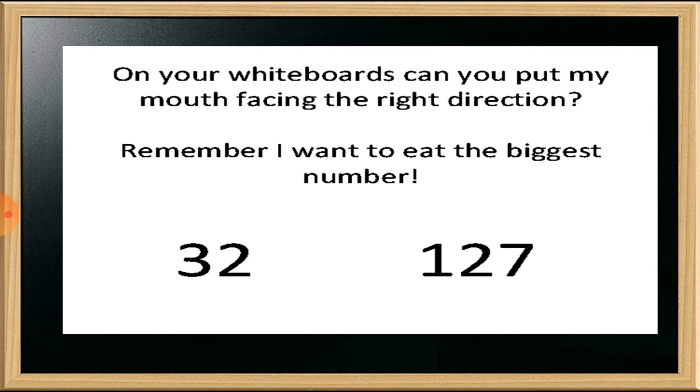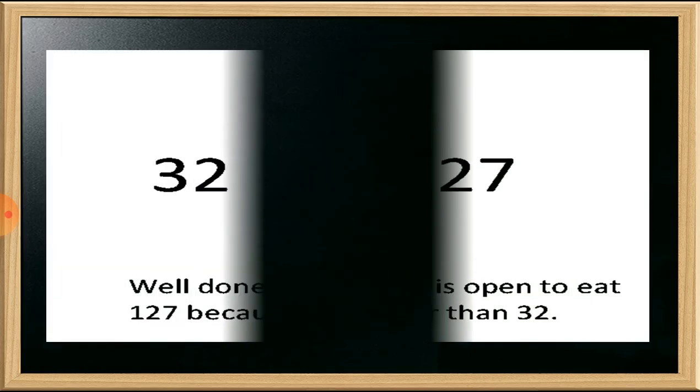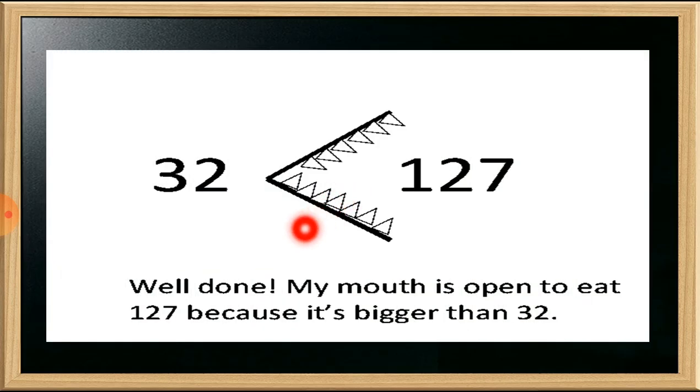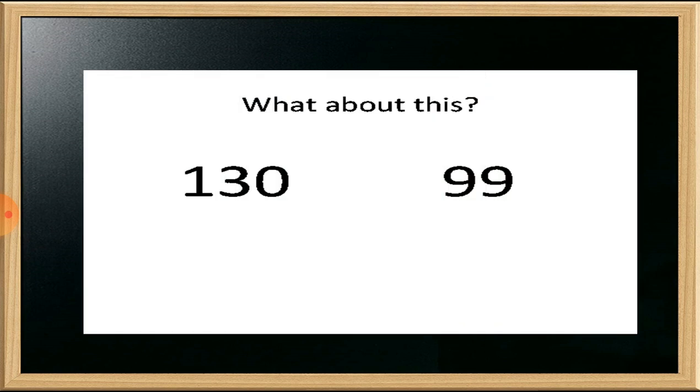Just tell me. I know your answer: 127 is the bigger number. So we just put the alligator's mouth in front of 127. You can see this symbol I put in front of 127. Now students, the alligator will eat the number 127.